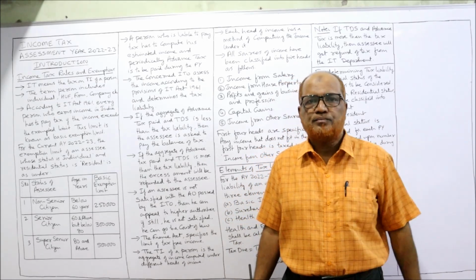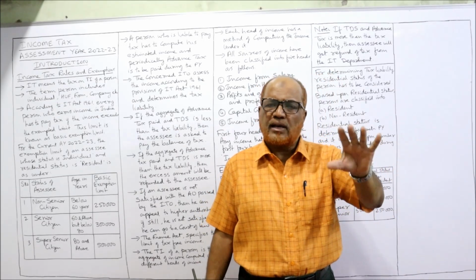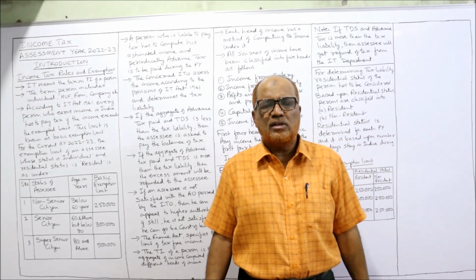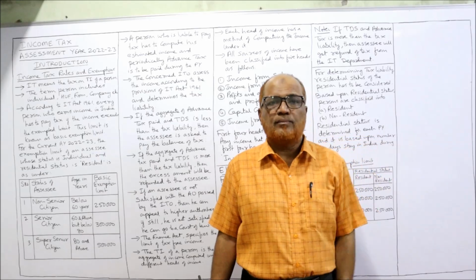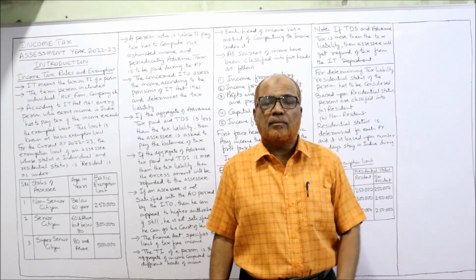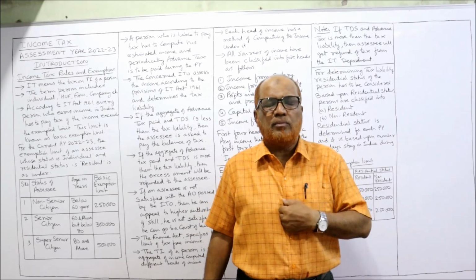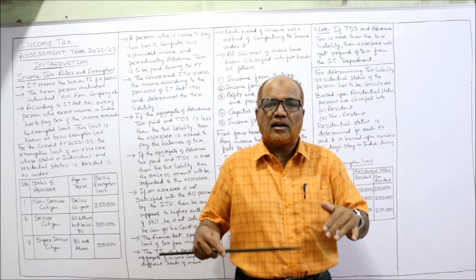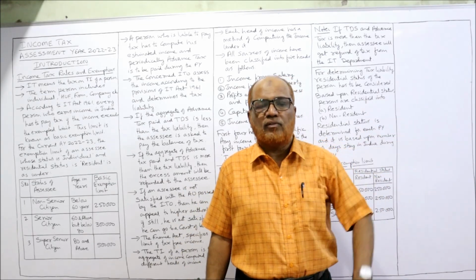Then we'll give the conclusion. If the tribunal says, no Mr. SSC, your calculations are wrong, whatever ITO is saying, that is correct. So still I can go to a higher authority. One more higher authority will be there in the income tax department. I will make an appeal that this lower tribunal has given a wrong decision. I will not accept it. They will hear again. If they also give the same decision, I can go to the court of law.